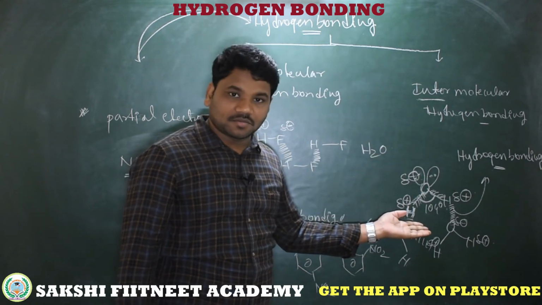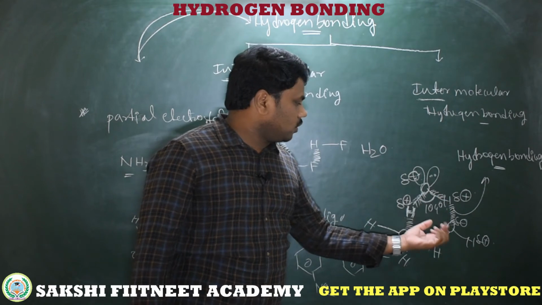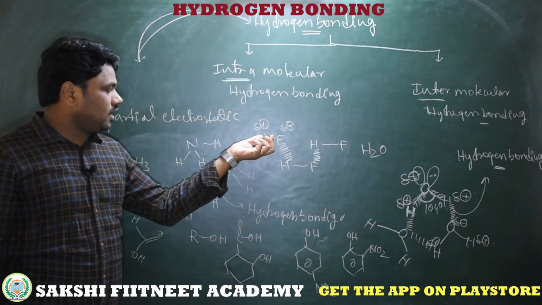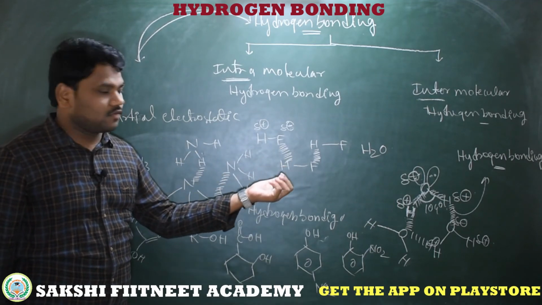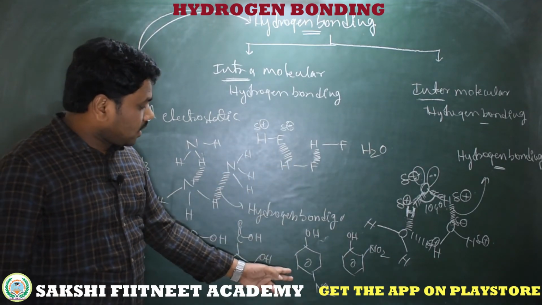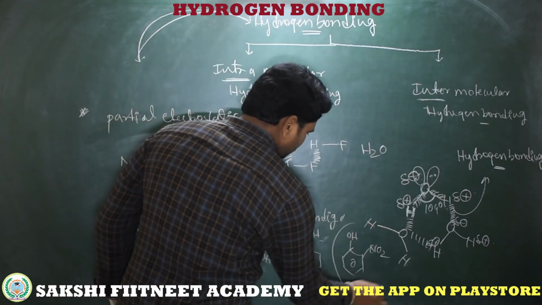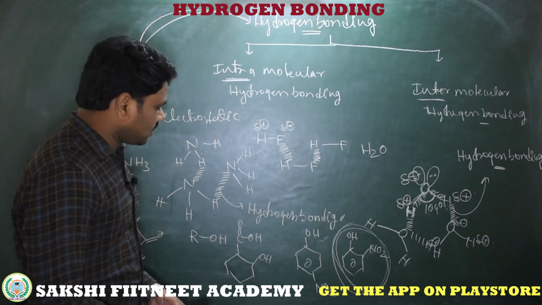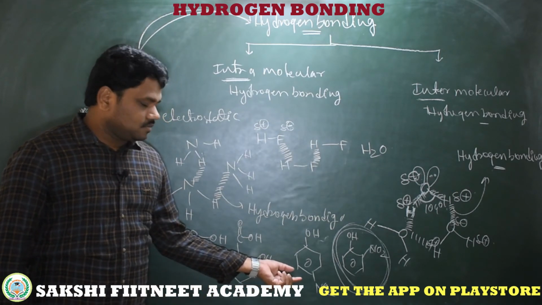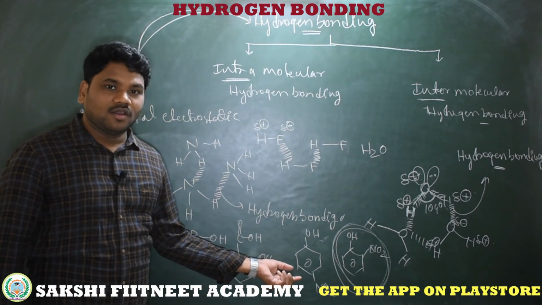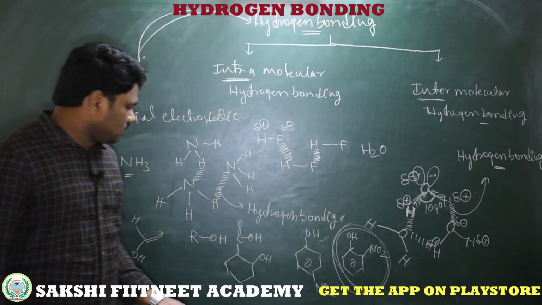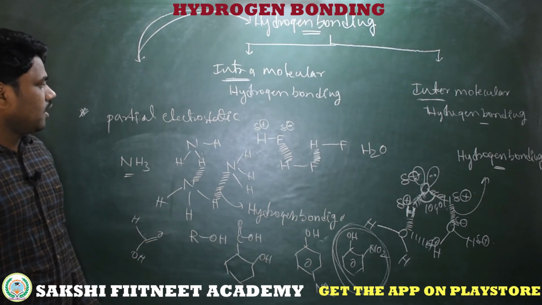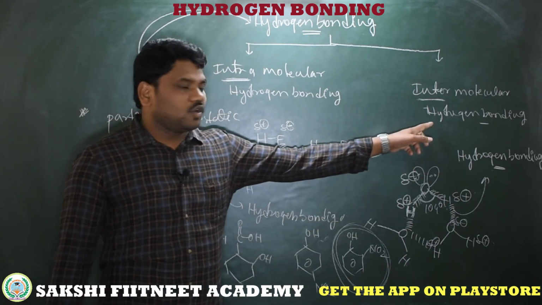Examples: you can take water, with hydrogen bonding between molecules. You can take hydrogen fluoride, with hydrogen bonding between one hydrogen fluoride molecule and another. You can take para-nitrophenol, which is an example of intermolecular hydrogen bonding. Not ortho; that is the best example for intramolecular hydrogen bonding, which we will discuss. You can also take alcohols, formic acid and liquid ammonia. These show intermolecular hydrogen bonding.